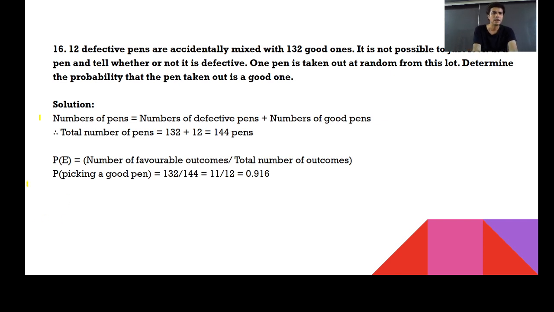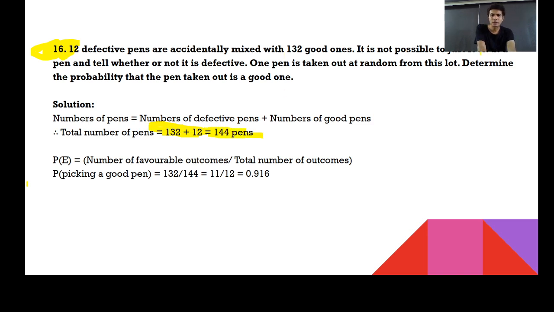Question number 16. You can say that it is a bit important with respect to board. I have found that lots of time they ask this question in your board exam. Look at question number 16. 12 defective pens are accidentally mixed with 132 good pens. 12 defective and 132 good. So you can say the total number of pens could be 144.